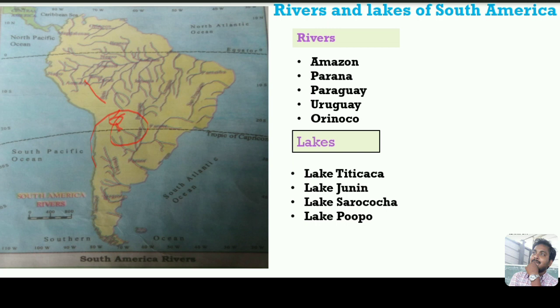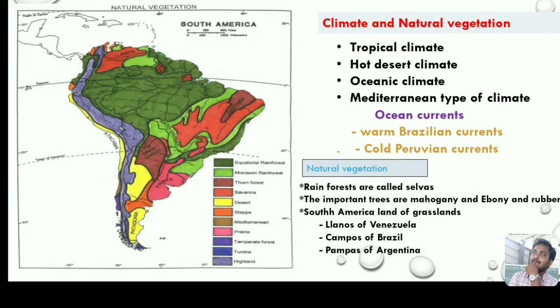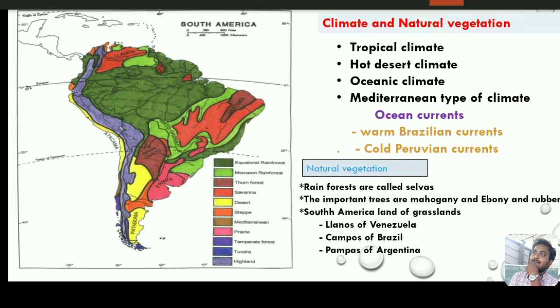Next, you can learn about the climate and natural vegetation of South America. Dear student, the climate is divided into tropical climate, desert climate, oceanic climate, and also Mediterranean type of climate.